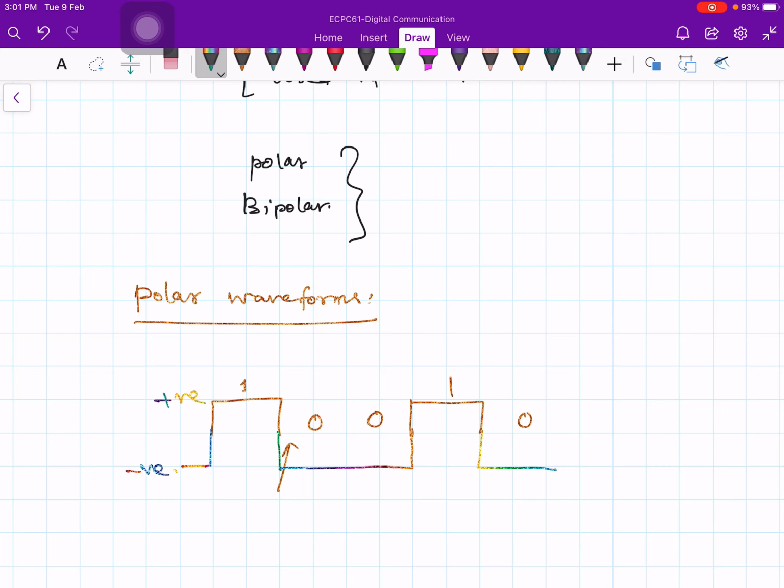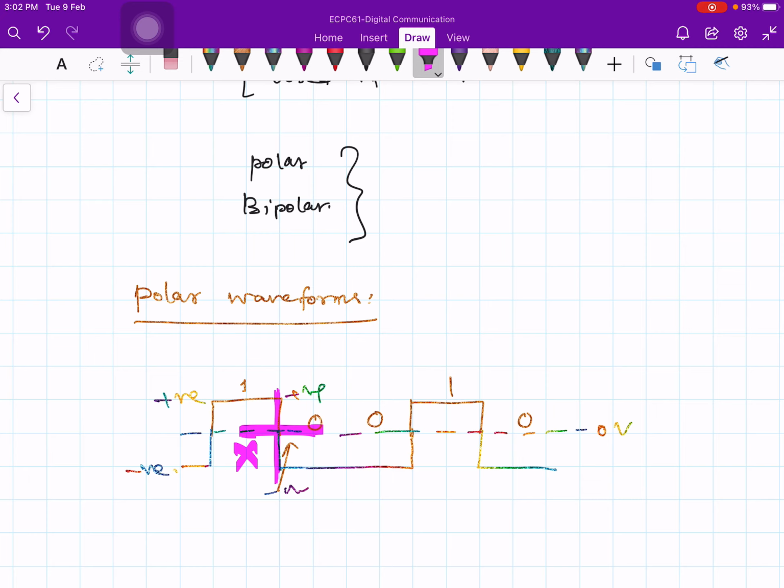So you will be switching between positive voltage and negative voltage, and never really staying at this 0 volt, except for a transition through 0. You have to come from positive voltage to negative voltage through 0, but you are not staying at 0. You are going through the 0 values.